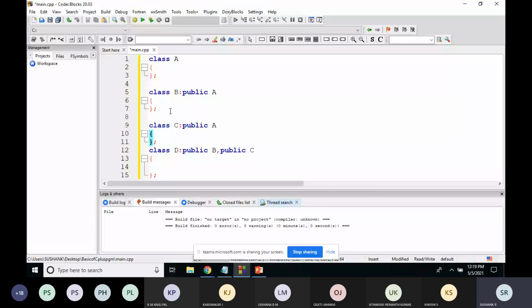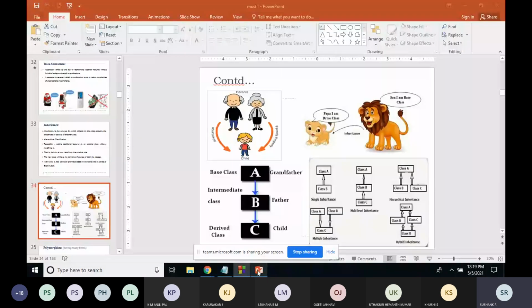For example, you can check this multiple inheritance. There is a class A and a class B. If both the classes contain the same methods, then which function will class C execute? That is the ambiguity.